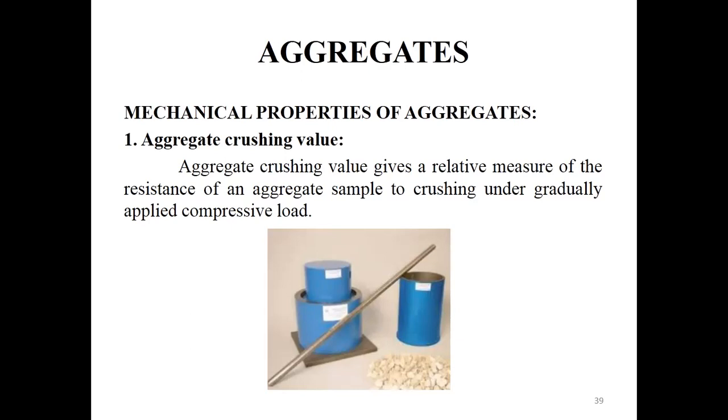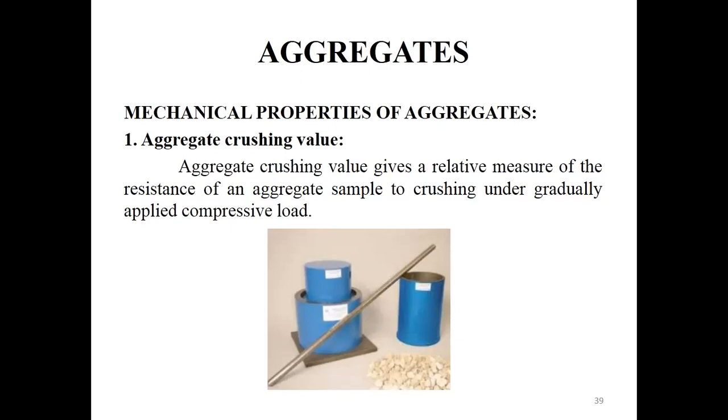So what is the procedure to determine this 10% fines value? This will be similar to the aggregate crushing value, but there is only one small difference. Here also we are taking some amount of test sample that we are passing through the same 12.5 mm IS sieve and it is retained on the 10 mm IS sieve. Then the sample is oven dried at a temperature of 100 to 110 degrees Celsius for a period of 4 hours. Again, the sample is divided into 3 layers, and for each layer 25 strokes are applied using the same tamping rod.